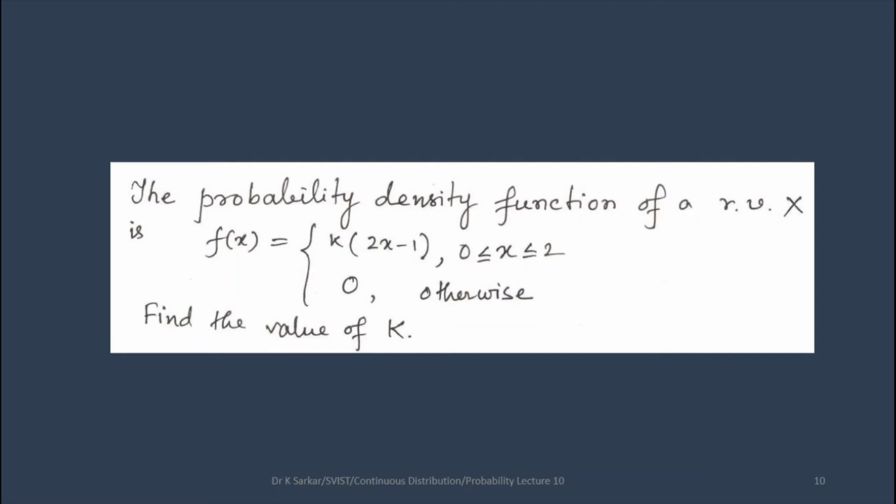The probability density function of a random variable x is f(x) equals k into (2x minus 1) when 0 is less than or equal to x less than or equal to 2, and f(x) equals 0 otherwise. Find the value of k.